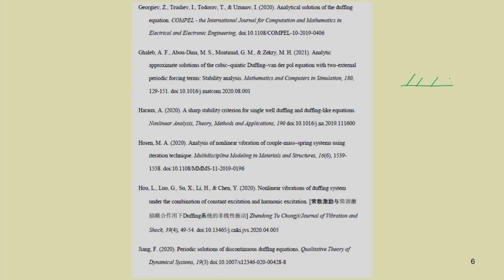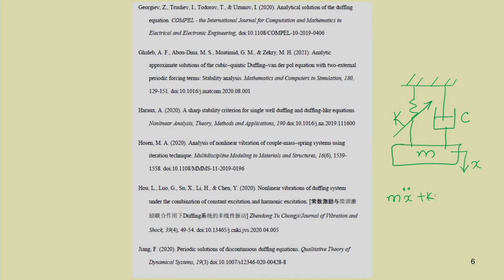A simple spring mass system. So, to realize a Duffing oscillator, you can take a simple spring mass system. This is a simple spring mass system, and if you are considering the spring to be nonlinear, then this equation can be written. So, for example, this is x you are writing. This spring you are considering to be nonlinear, then the equation can be written in this form: m x double dot plus k x plus, let me write k and k1, plus k1 x cube.